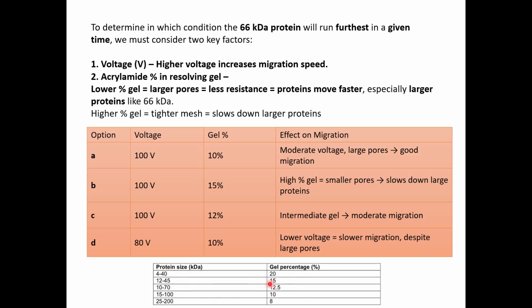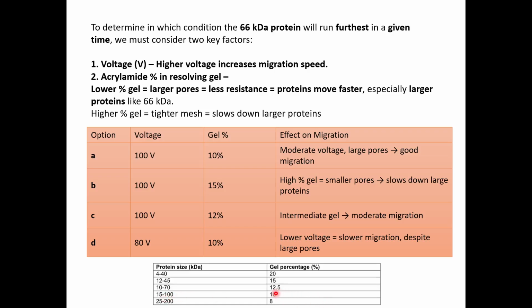Same way, in a 15% gel, a good resolution range will come for proteins which lie between 12 to 45 kilodaltons. And for 10 to 70 kilodalton proteins, you can run a 12.5% or a 12% gel. And for proteins above 70, you have to go for a lower percent gel. Only then will you have your bands migrating towards the anode. Otherwise, they will all be near the dye front.